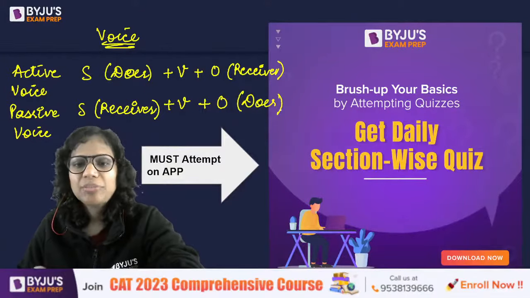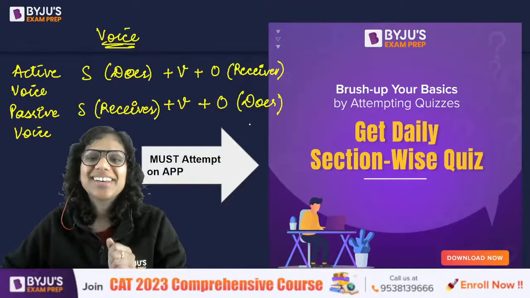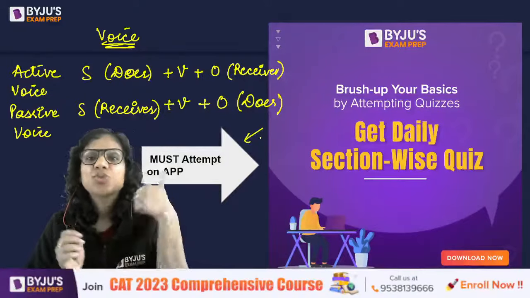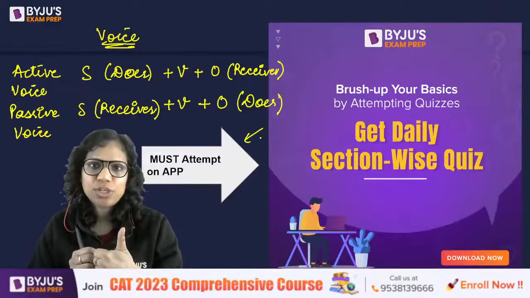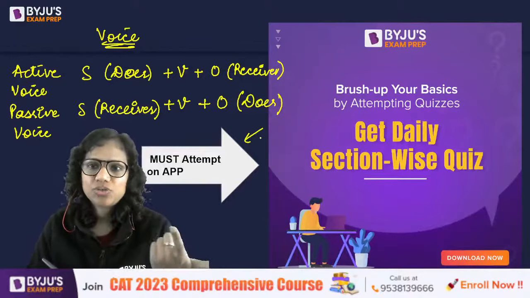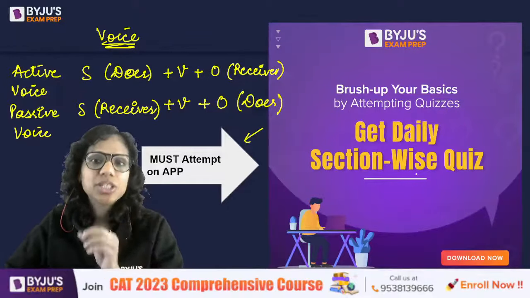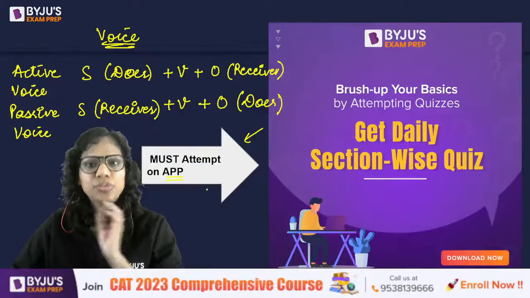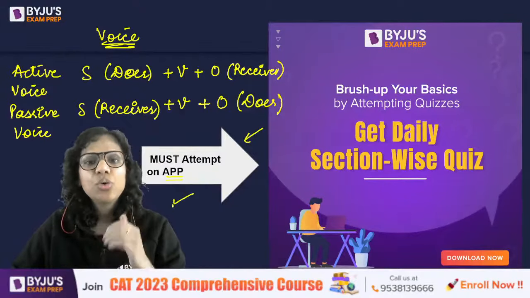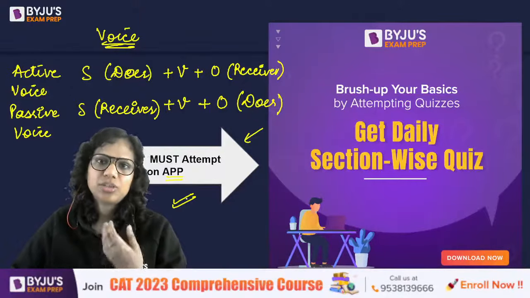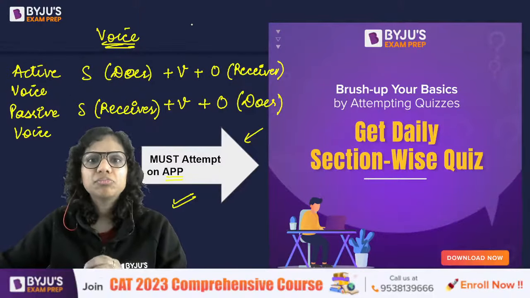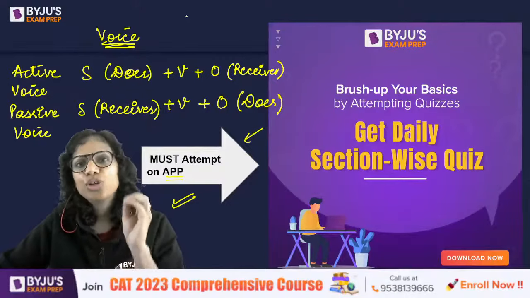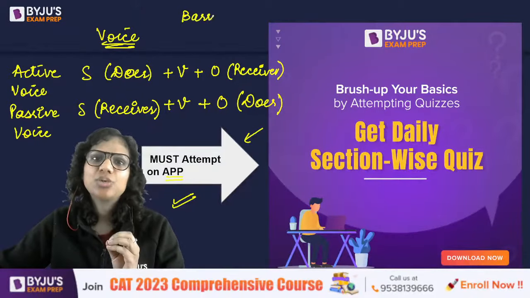Right. Vocabulary is a challenge, I agree. In case it is a challenge for you, you need to practice more and more questions. So one is your memory based previous year questions, your non-CAT paper questions. Here we have a section wise daily quiz for you on the app. In fact, there are some free vocabulary tests that are always available apart from this daily section wise quiz. Go and attempt as many vocabulary questions as you can. Build a pool of words. I would suggest that you can go for a word list also. At least Barron's 800 you can go for.